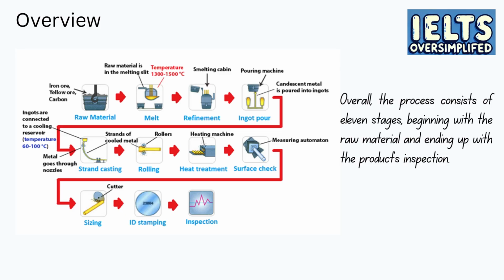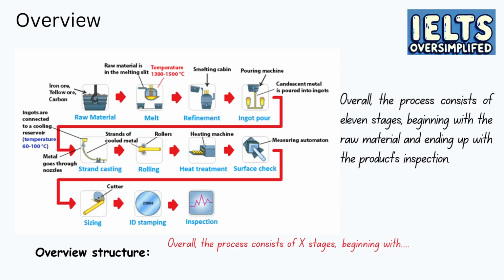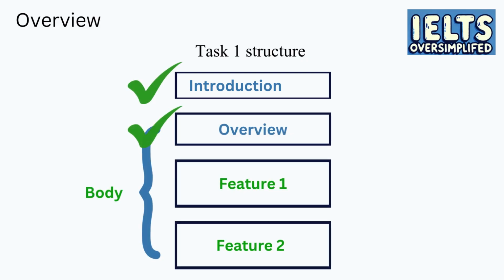For this, I used the phrases beginning with and ending up with. So this is how you should structure your overview. Overall, the process consists of X stages, beginning with something and ending up with something. Well, that's all for our overview, and we move on to the next paragraph. Once we have finished the overview, we should provide specific features in our next few paragraphs.